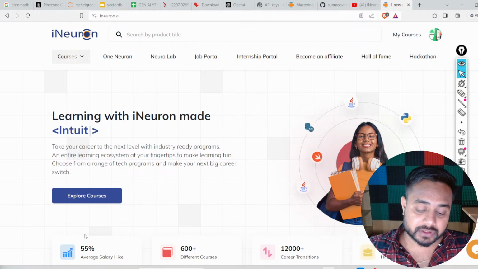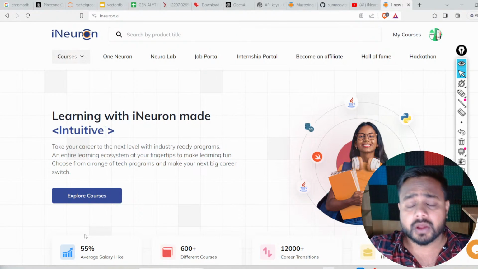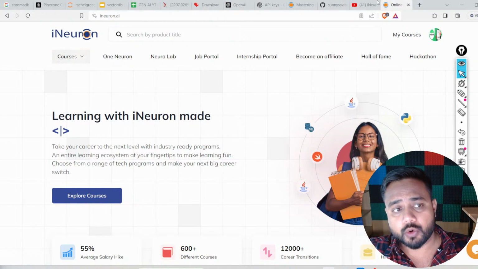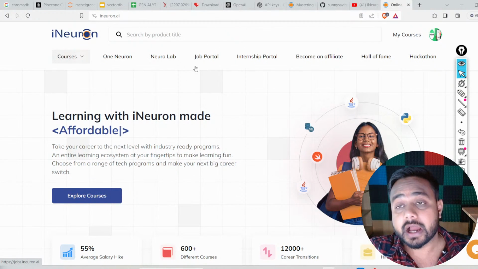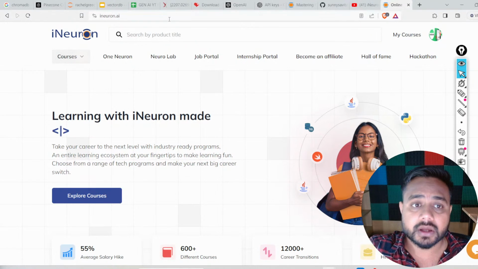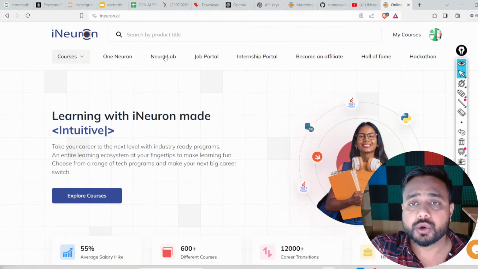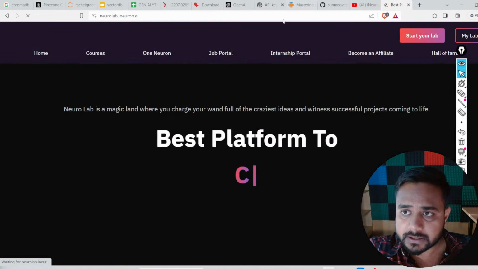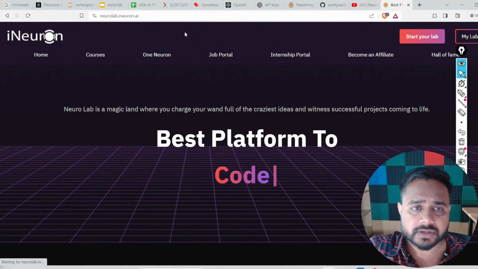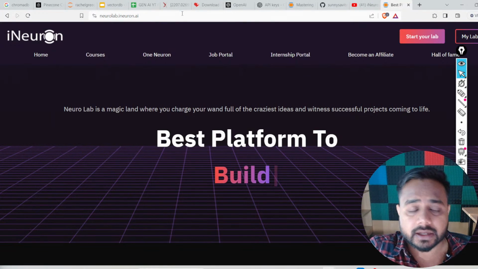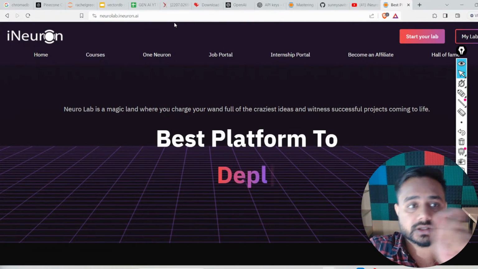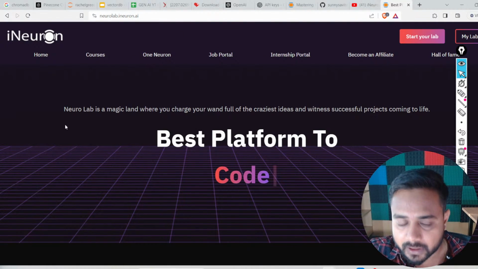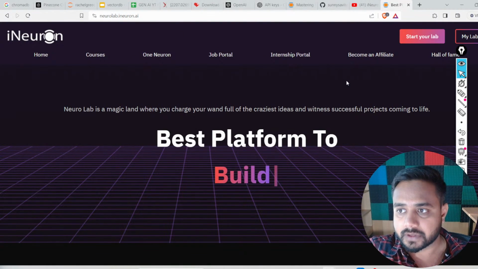Great. So let's start with the practical implementation now. Here you can see I opened my iNeuron website, and here you will find this NeuroLab. Just click on NeuroLab, which you will find on the website. Just go and search for the website iNeuron.ai, and there you will find the NeuroLab option. Click on that, and here you will get the NeuroLab interface.